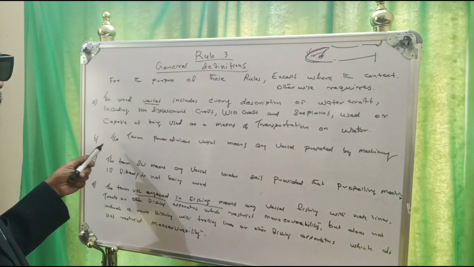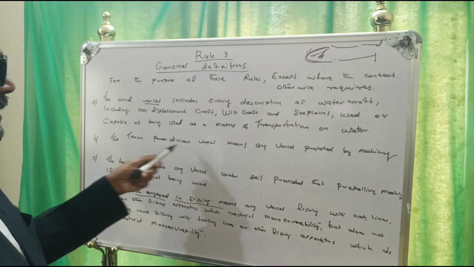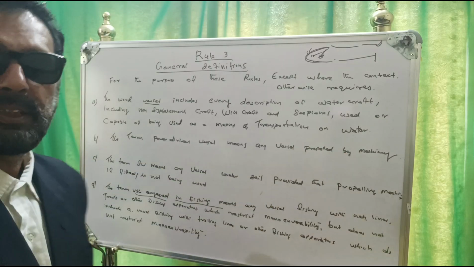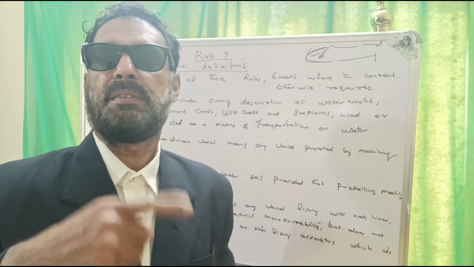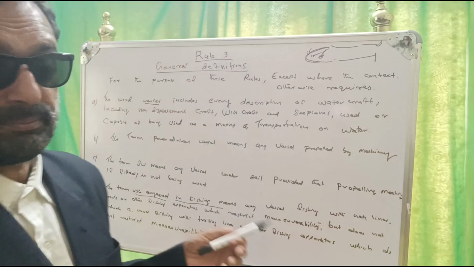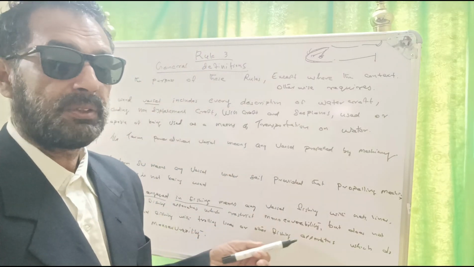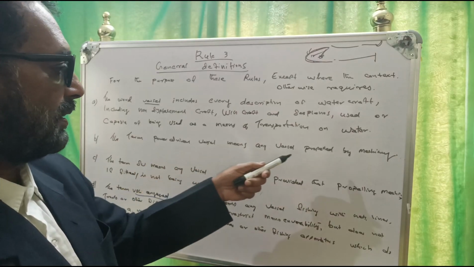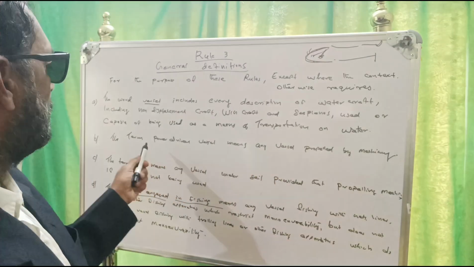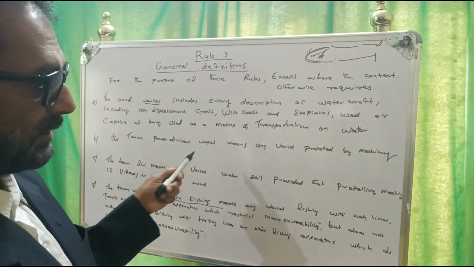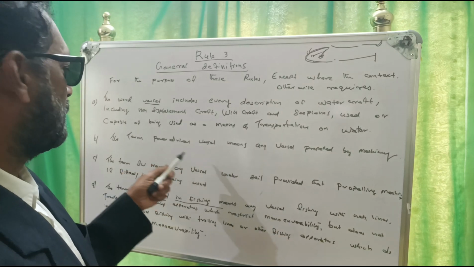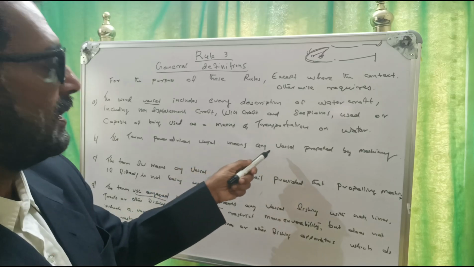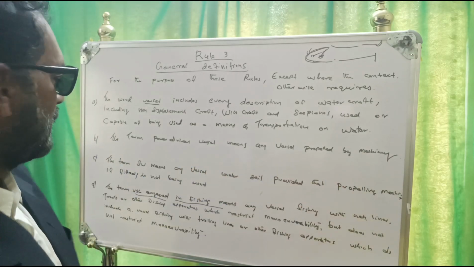Paragraph B. The term power-driven vessel means any vessel propelled by machinery. If machinery is fitted but not being used, it is not a power-driven vessel. Machinery must be used. The term power-driven vessel means any vessel propelled by machinery.